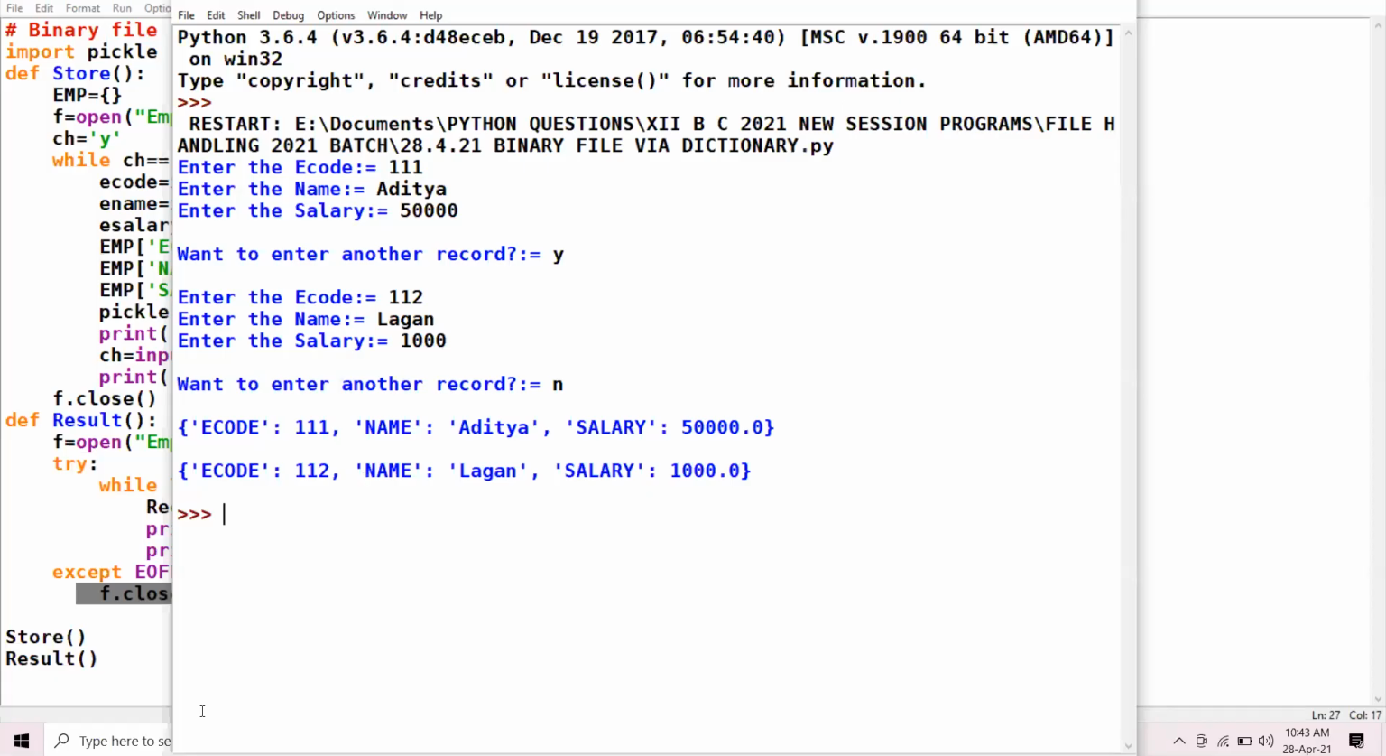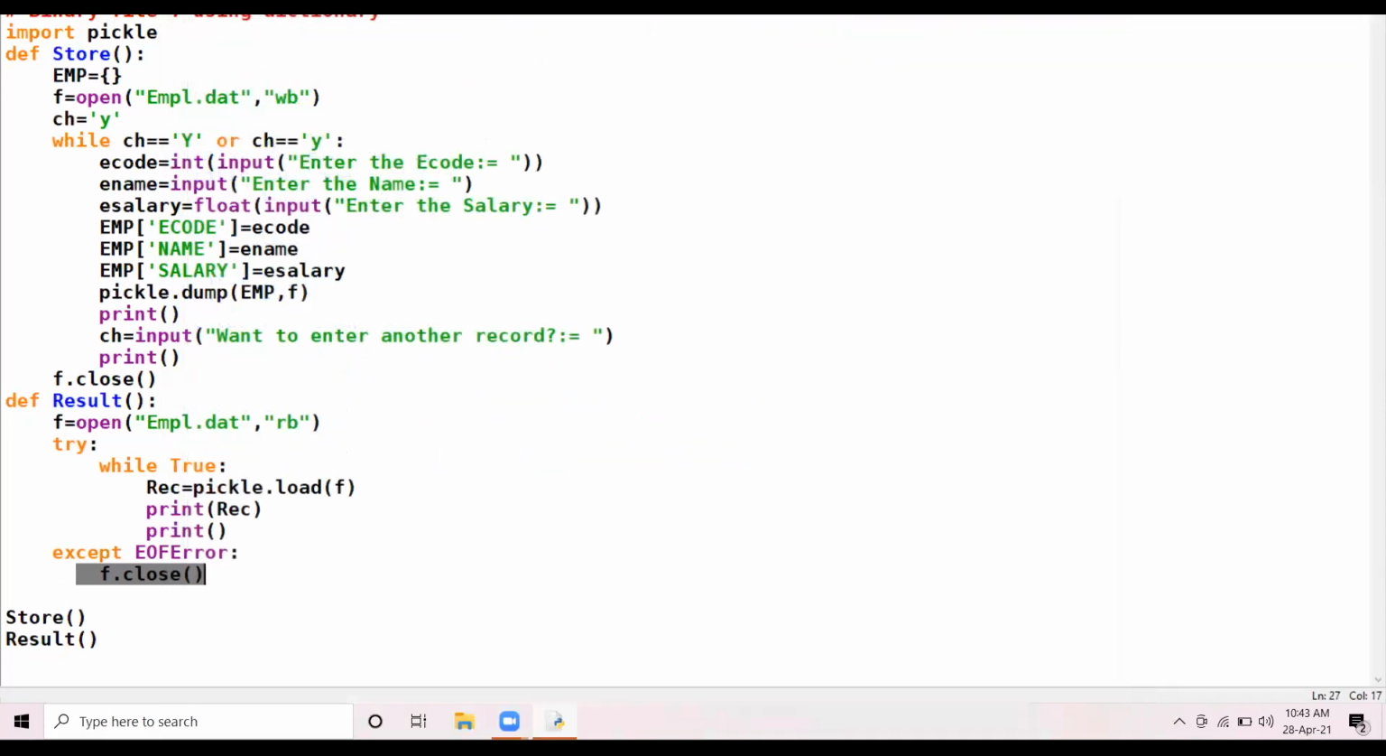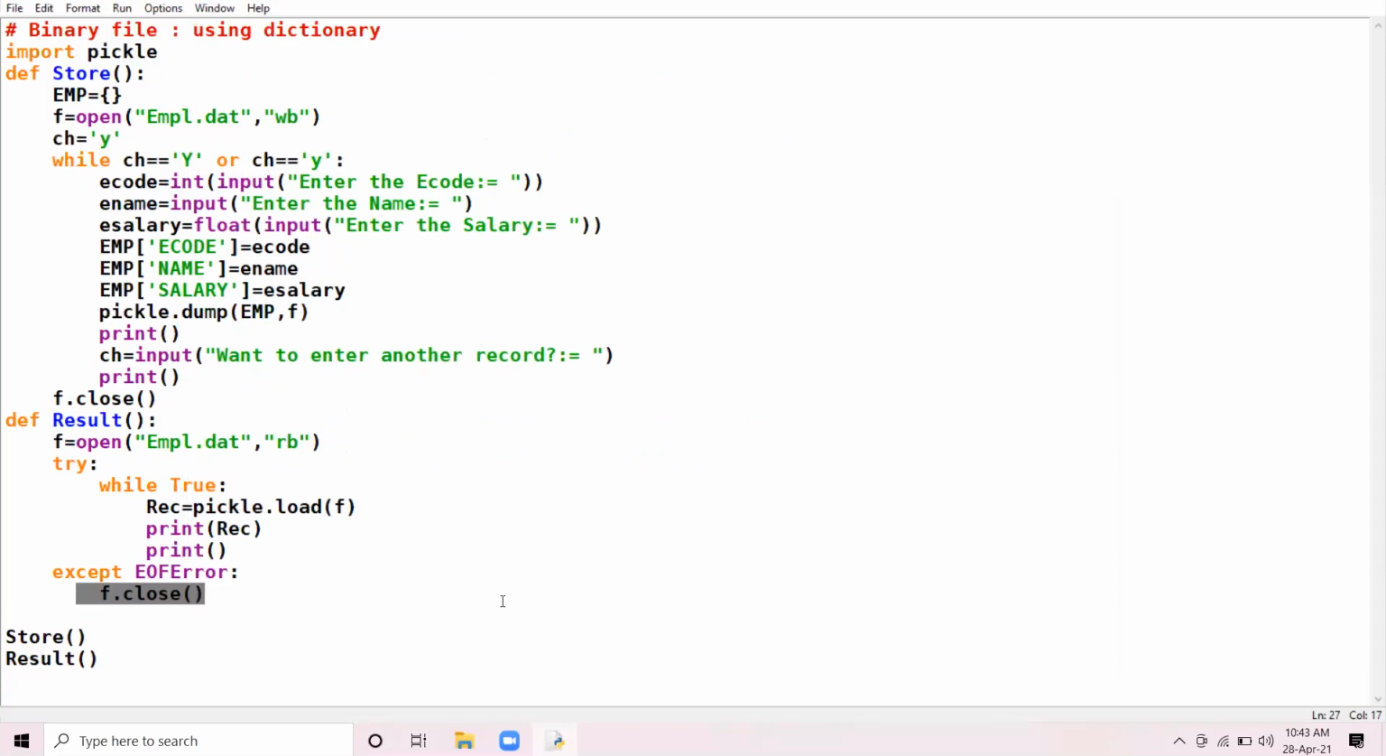All right. So this was the program to write and read the record from the binary file, which is storing the record of a dictionary EMP. Now, how to display the record based on the searching technique? Suppose I want to display the record of those employees whose name is Arun.